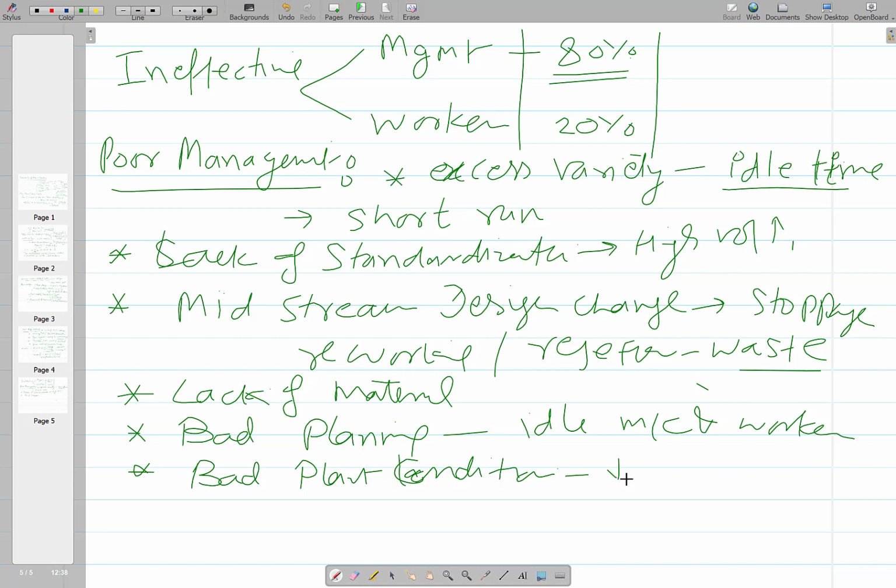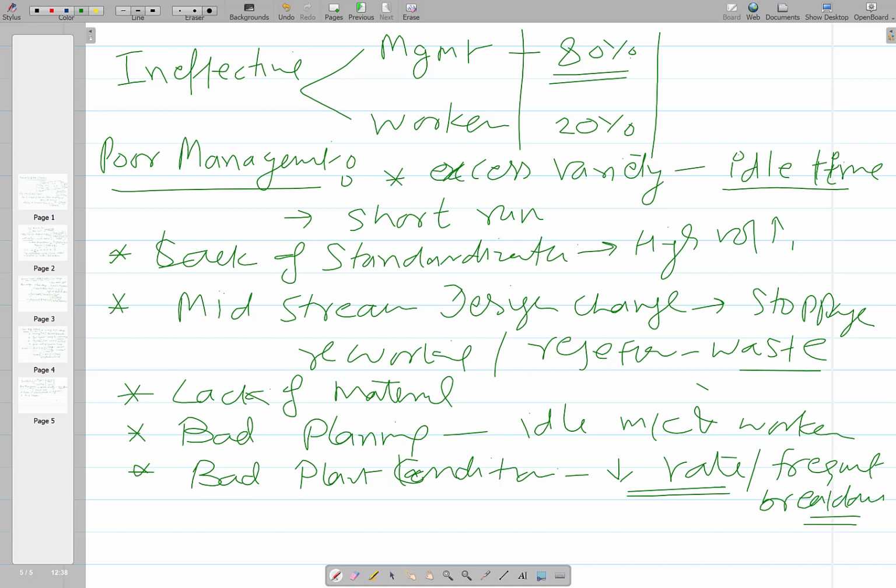So the plant is forced to work at lower rates, lower speed and less severe conditions of operation, or alternatively it leads to frequent breakdowns. Whenever there is a breakdown, obviously nothing will be done. So plant breakdowns and reduced rates of working are the result of poor plant condition.